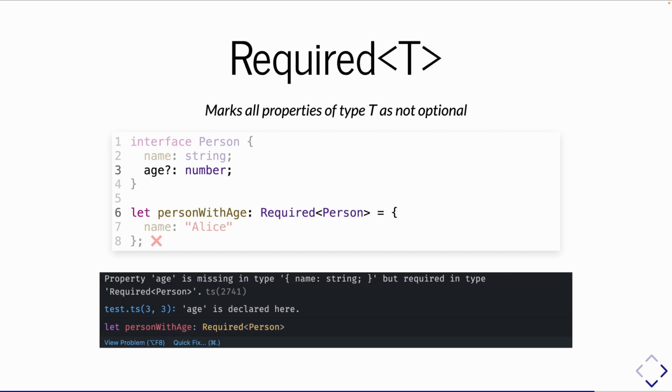Now, next up, we have Required of T. So this is the opposite, basically, of Partial. It takes all of those properties of type T and marks them as not optional. If they are optional, it rips that off. So here we've got that one that we ended up with before, where we have that optional parameter age. If we wrap it in a Required of type Person on line 6, we see the age is now required.